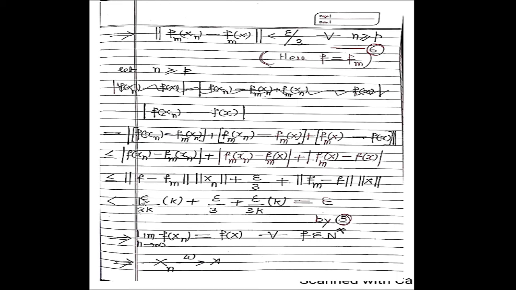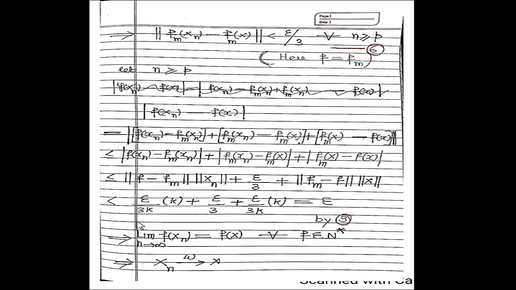By using bounded functionals, the first term is bounded by the norm of f minus Fm into the norm of xn, and the third term is the norm of Fm minus f into the norm of x. Now substitute these values by equation number 3. This can be written as epsilon by 3k into k, plus epsilon by 3, plus epsilon by 3k into k. The total is equal to epsilon.